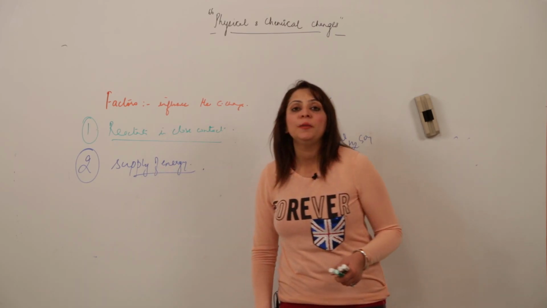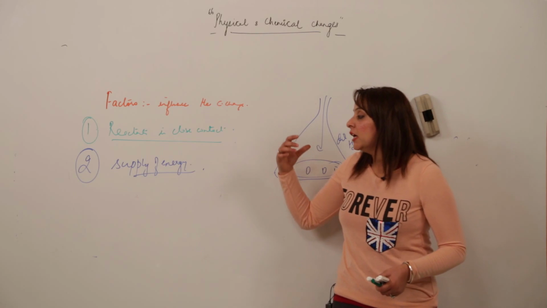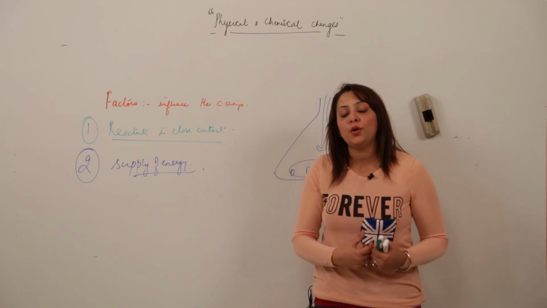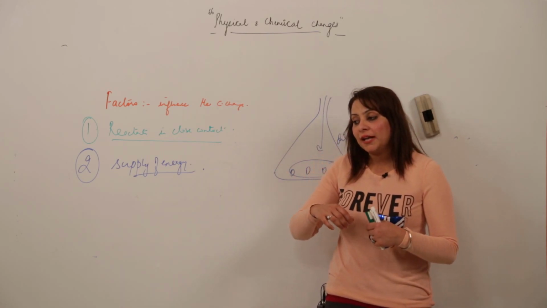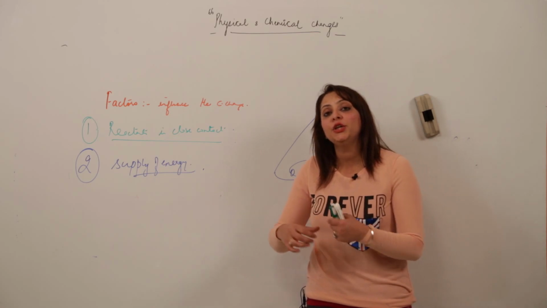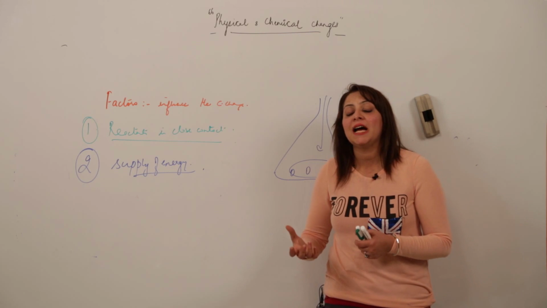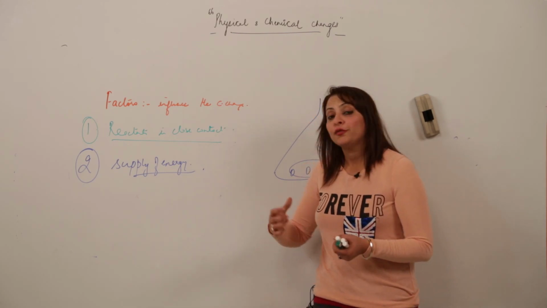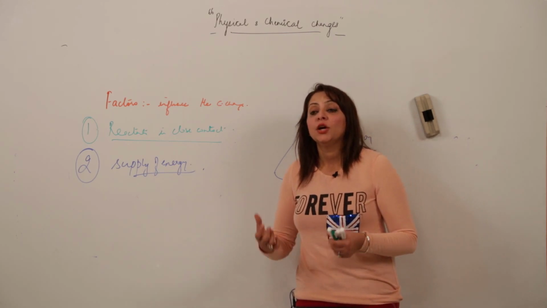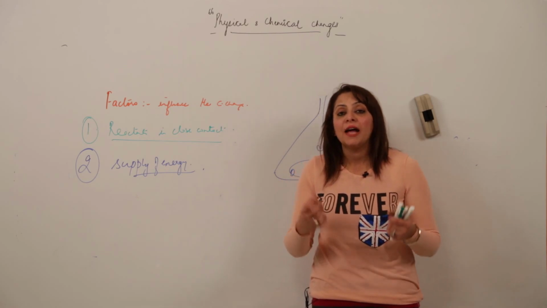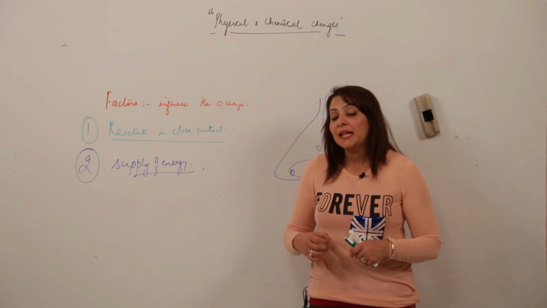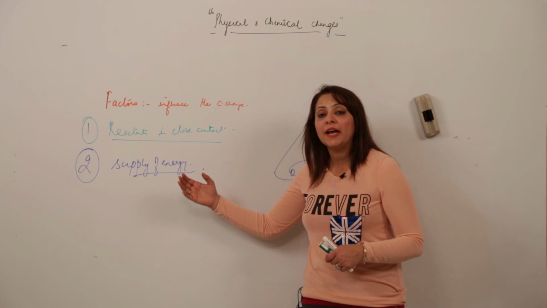This energy will make the reactants break their old bonds and help them in forming new bonds. Because in a chemical change, a new substance is always being formed. So for a new substance to be formed, the old bonds have to be broken and new bonds have to be formed, and this happens only at the cost of energy.